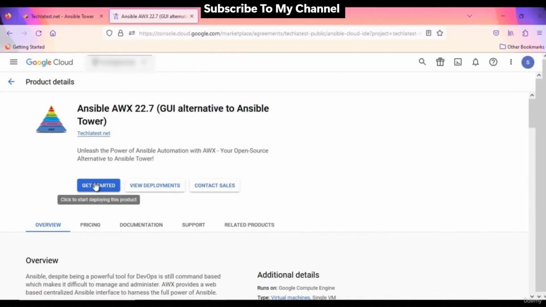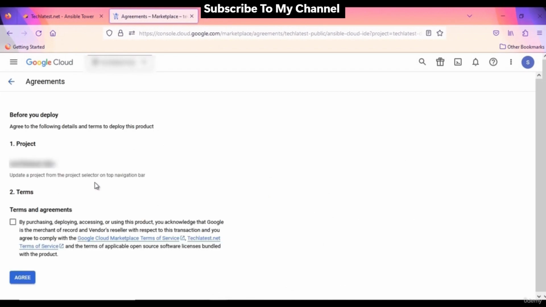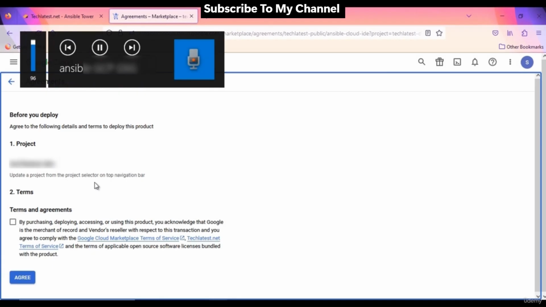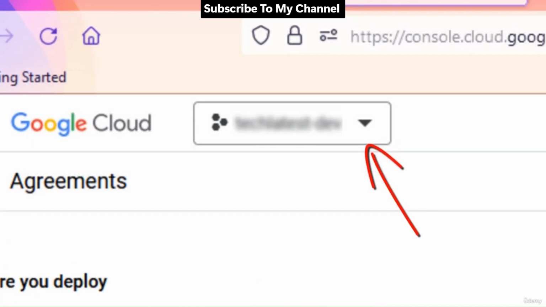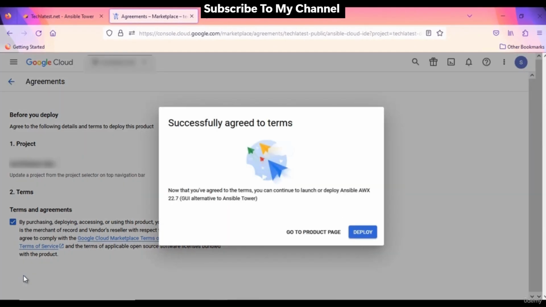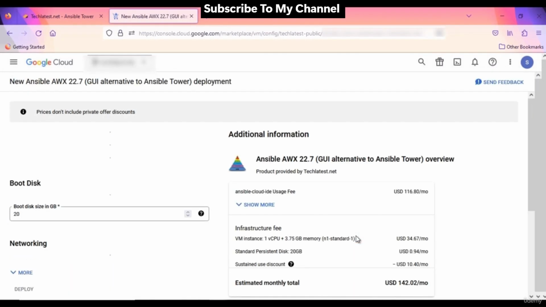It will take you to the login page if you are not logged in already. As I am already logged in, it's taking me to the agreement page. On this page, check and confirm the project in which you want to deploy this solution. If you want to change the project, you can do it from here. Accept the terms and agreement and click on the Agree button. It will show you a successful pop-up message. Here, click on the Deploy button. It will take you to the VM's configuration page.